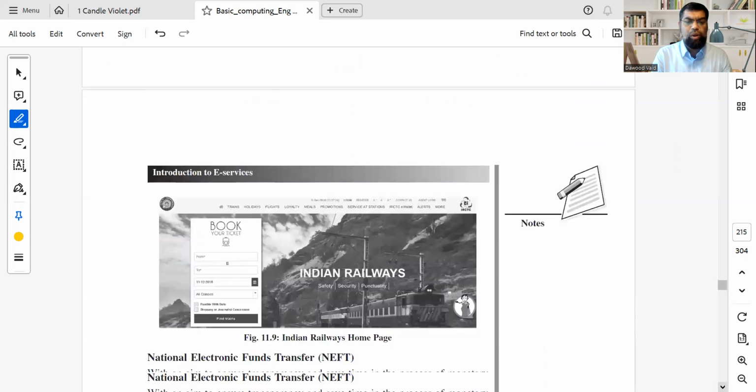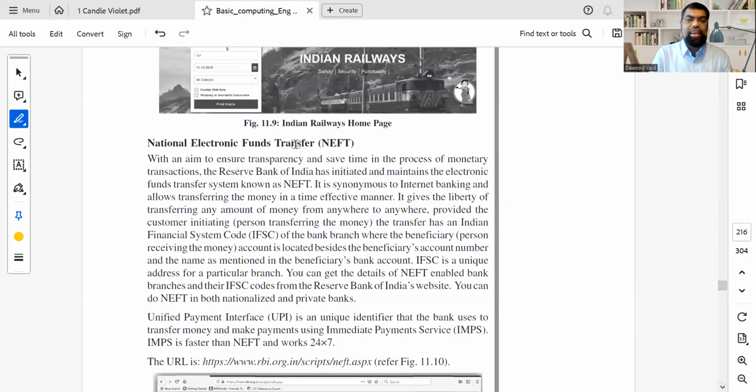Quickly, I'll run through what I missed out. One more, it is NEFT. Anyone who wants to send money, make sure you give your fees on time. This is NEFT. What does NEFT stand for? Well, again, it is a simple idea: National Electronic Fund Transfer. Remember, this is electronic fund transfer. You get an IFSC code. What is it? Indian Financial System Code. You put the code, quickly you put the money.